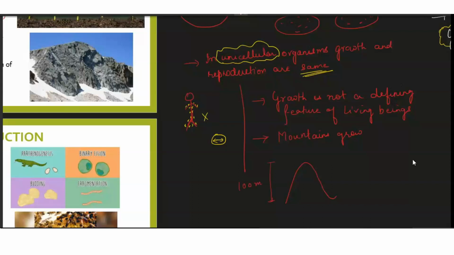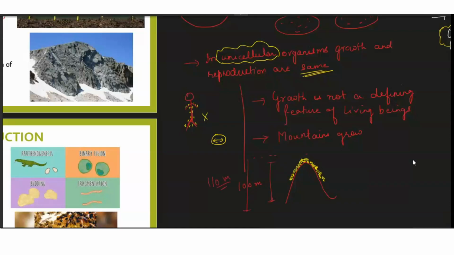After, let's say, 2 or 5 years, when you go, you will find that a number of substances have accumulated on this hill from outside. Dust and plants and a number of things have accumulated here. So when you come after 5 years and you try to measure the actual height of the mountain or a hill, you will find that the length has increased. Maybe it will be 110 meters now.